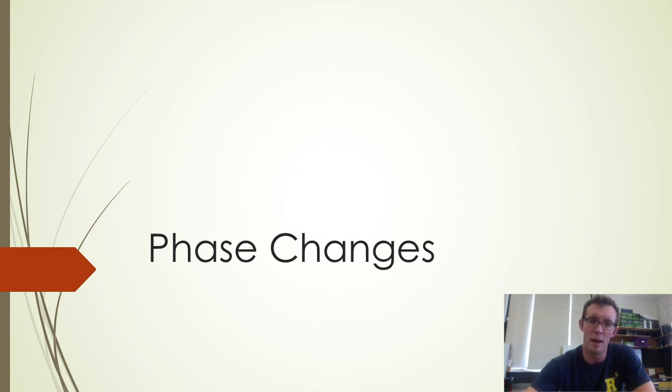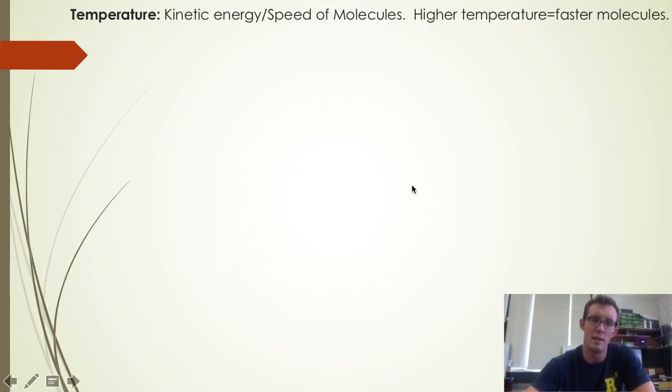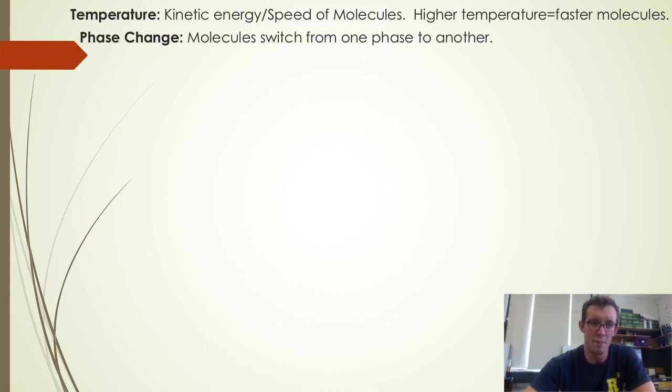Hi, Chem team. We talked today in class about how changing the temperature of a substance can actually change the speed that its molecules are moving at, and that the higher a temperature something has, the faster its molecules are moving. It turns out if you change the temperature of a substance enough, you can actually cause its molecules to undergo a phase change in which they switch from one phase to another.